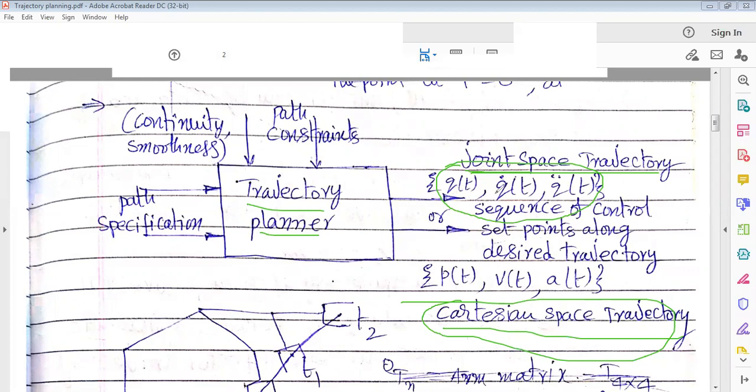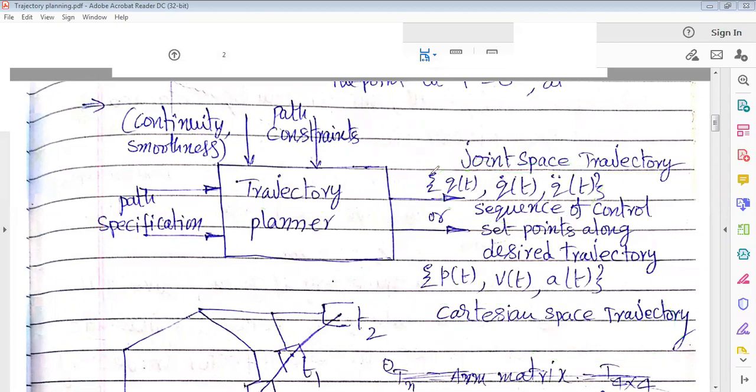Q of t, Q dot of t, Q double dot of t are the joint angular position, angular velocity, and angular acceleration, whereas in Cartesian space they are linear position, linear velocity, and so on. So in a joint space trajectory, the joint variables are the control set points, and in a Cartesian space trajectory, the position, velocity, and accelerations are the parameters.